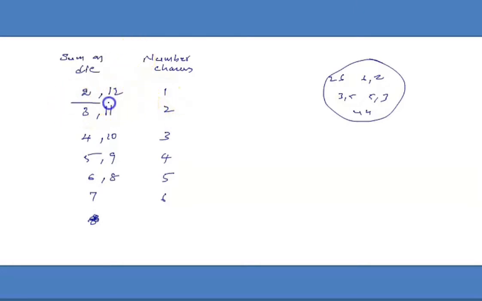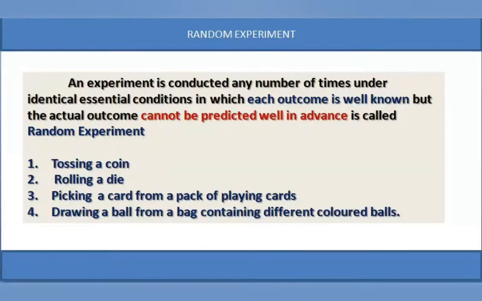So for sum 2 and sum 12 we have 1 chance each. Let us see important terms or definitions of probability. First one is a random experiment.